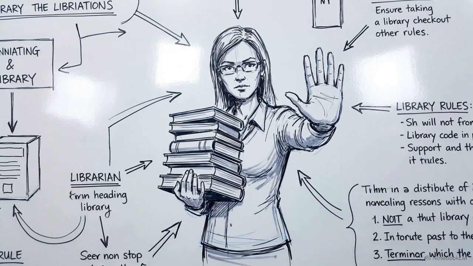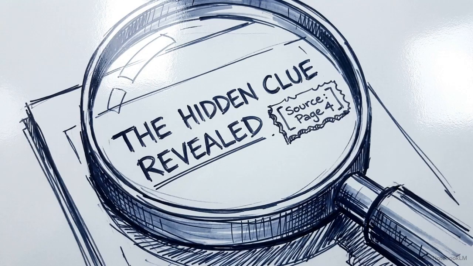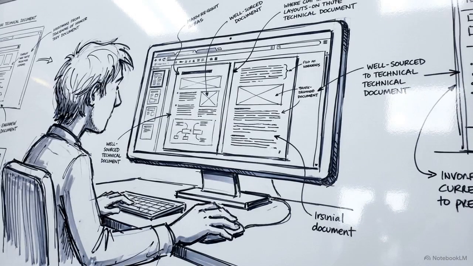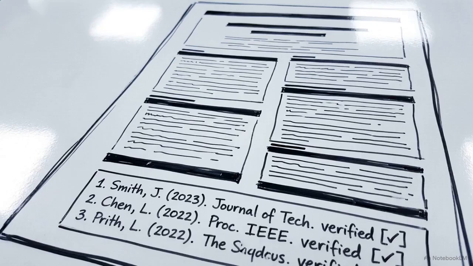Think of this system as a highly disciplined personal librarian. When you ask a question, it scans your specific files and only generates an answer if it can cite the exact text. The AI is no longer a blind guesser. It functions purely as a reading comprehension tool, neutralizing the risk of hallucinations and delivering outputs you can trust.